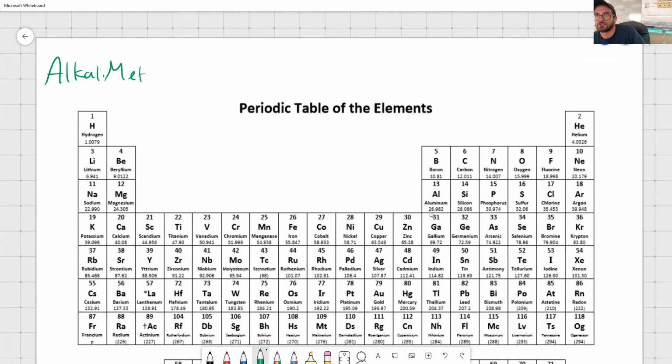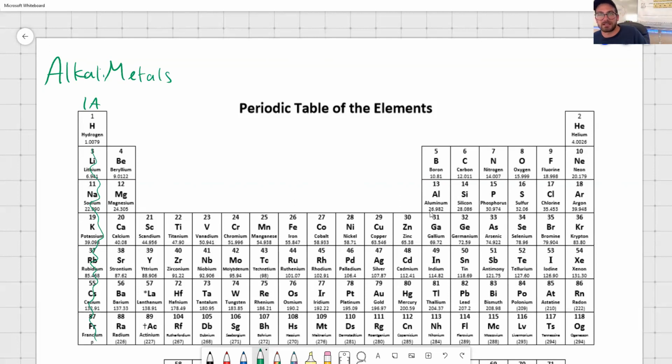And the main thing that I want you all to do here is be able to identify which ones I'm talking about. When I say alkali metals, I'm talking about group 1A. So all of those elements in group 1A are considered alkali metals. If you look at my periodic table up here or at any colored periodic table, you'll see that these elements are often color coordinated based on whether they're metal, non-metal, or metalloids. So these are obviously metals. Is hydrogen a metal? No, it is not. So it gets excluded from the alkali metals. Sometimes you'll see it grouped in there just because it's in that same 1A. It shares similar properties, but of course it's not a metal. So those are your alkali metals.